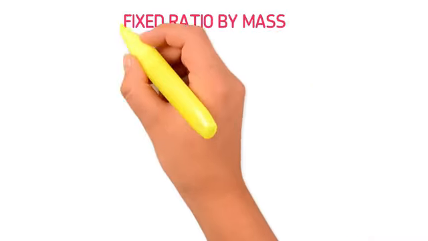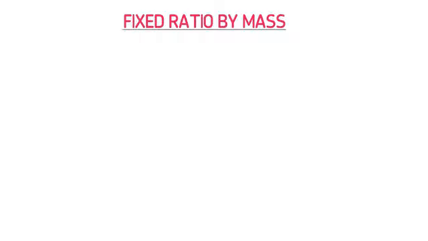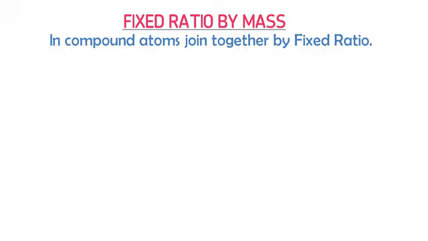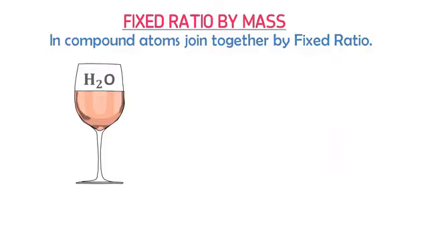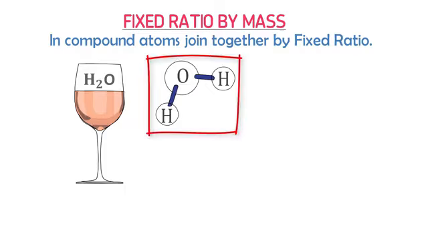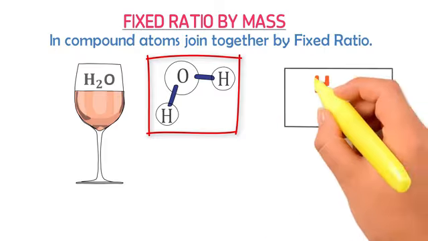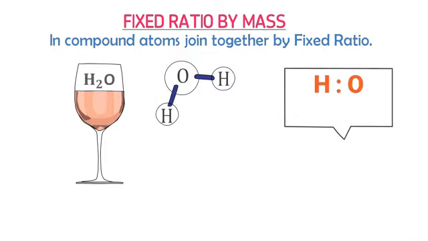Secondly, what is meant by fixed ratio by mass? Well, it means that in a compound, atoms combine together in a fixed ratio. For example, consider water. We know that its formula is H2O. In a single molecule of water, there are two hydrogen atoms and one oxygen atom. The ratio of hydrogen atoms to oxygen atoms is 2:1.